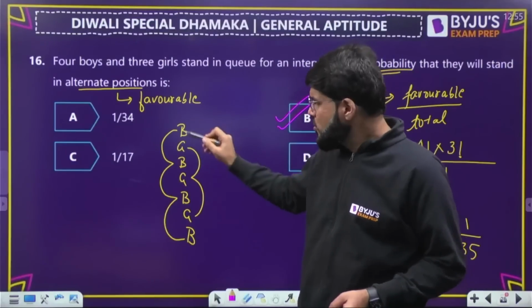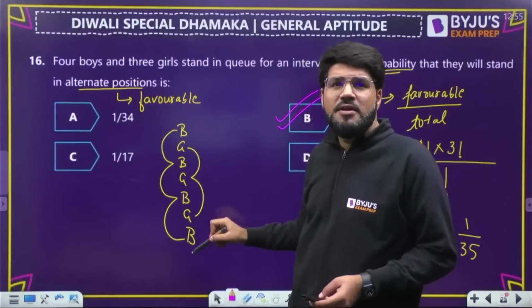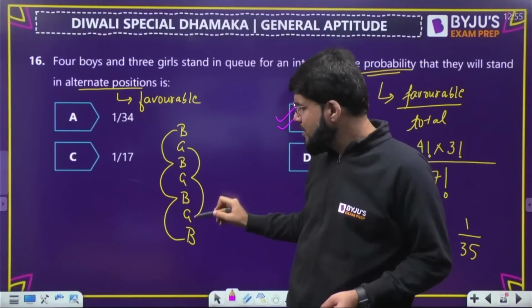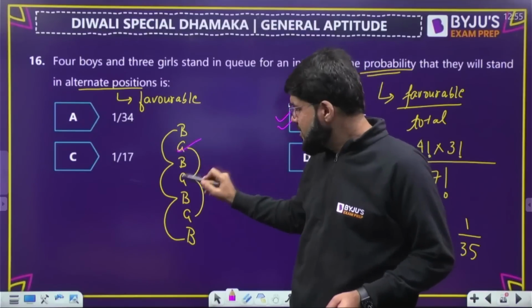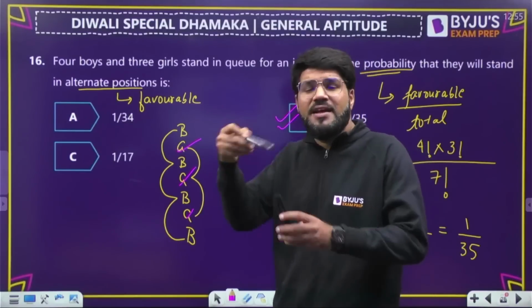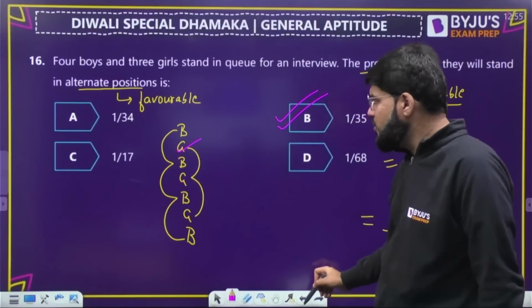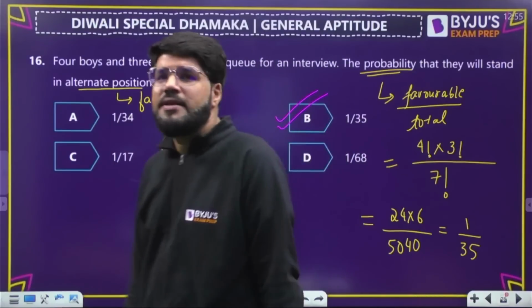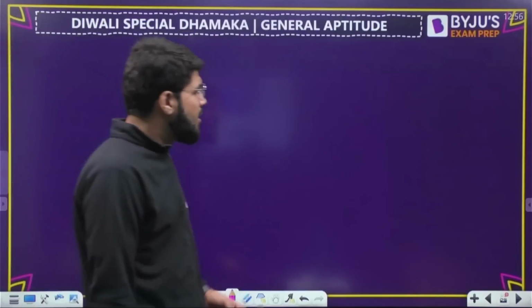But in alternate also, 4 boys can be arranged in 4 factorial ways. 3 girls can be arranged too. Girls are there, but which is the first, second, third girl, that arrangement will be there. So that is 3 factorial, 6 ways. Like that it is.